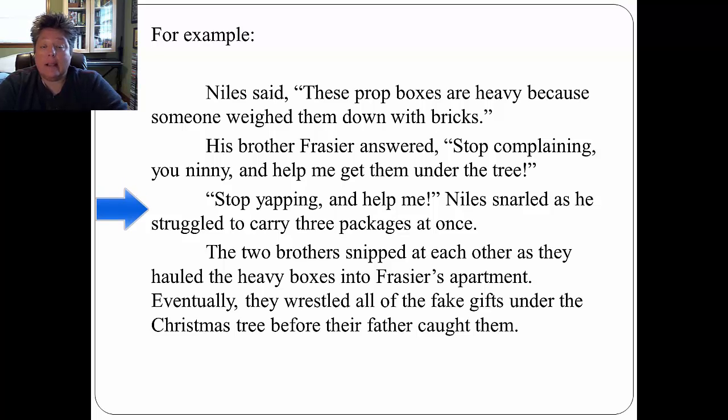Now you'll notice in that last paragraph, no one is speaking. That is just extra description to help paint the scene for the reader. And because of that, we went ahead and indented the new paragraph.